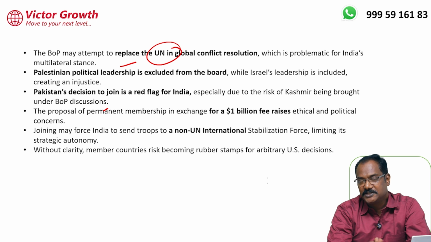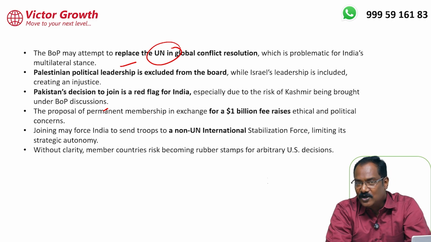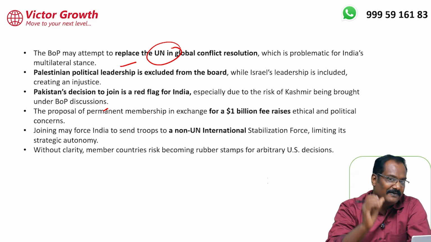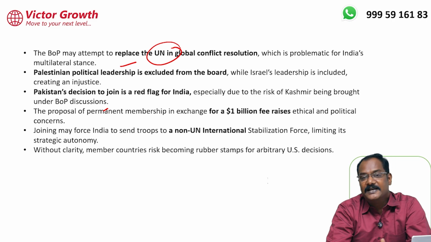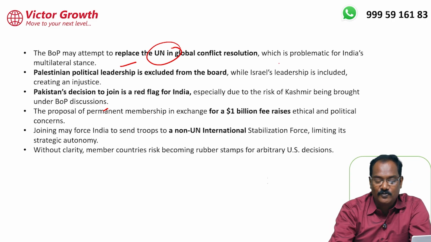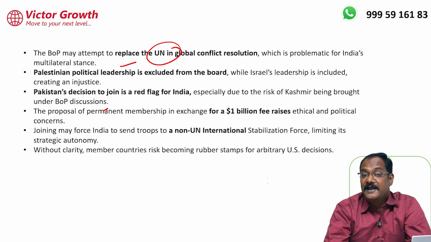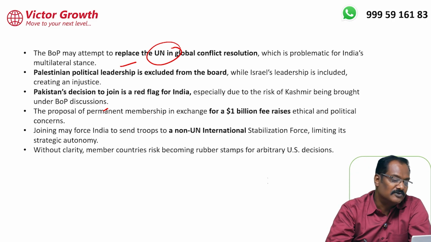It may be a Kashmir issue or a Cyprus issue or any issue. Board of Peace may intervene unilaterally, and with the help of the US alone, it is possible. So that is one speculation, that Board of Peace may replace the US, and that is the main reason India is not joining this. So why is India not joining? It is unilateral. Second, it may replace the UN in the future, which is also possible.